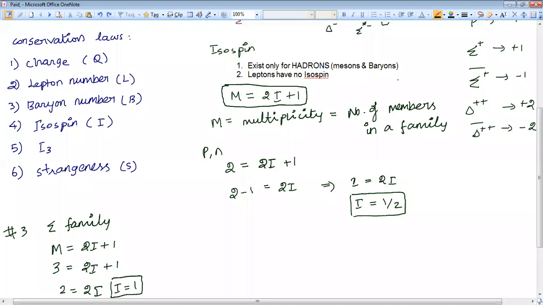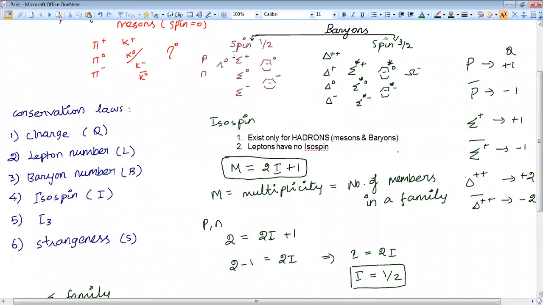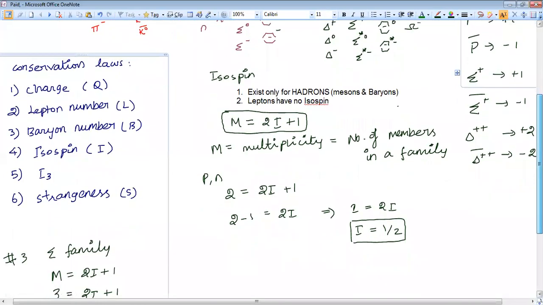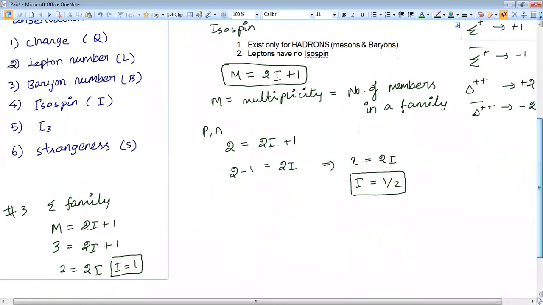This isospin is the same for all the members in a family. If I calculate for the sigma family, I get I equal to 1. This isospin value is the same for all the members, whether it is sigma plus, sigma naught, or sigma minus; all 3 elements get the same isospin value. So if a family contains 2 members, its isospin value is 1 by 2. If it contains 3 members, its isospin value is 1.